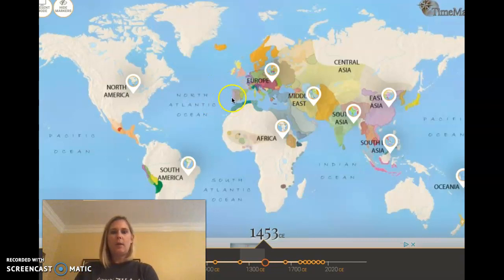So here's Spain right here, and what Columbus believes is that if he were to get enough funding for a trip, he could leave from this area of Europe, head west this direction, and clearly he would go this way, you know, in order to get to Asia.